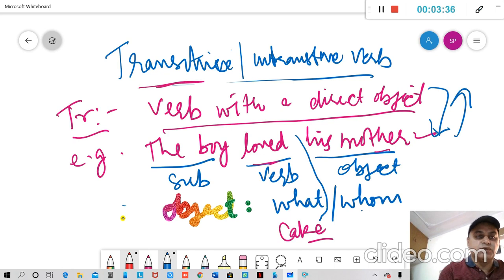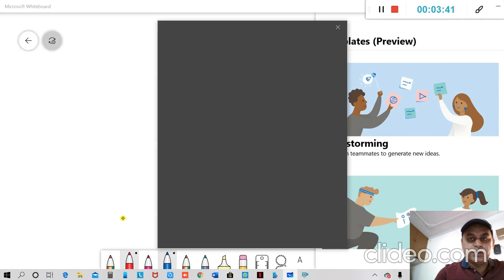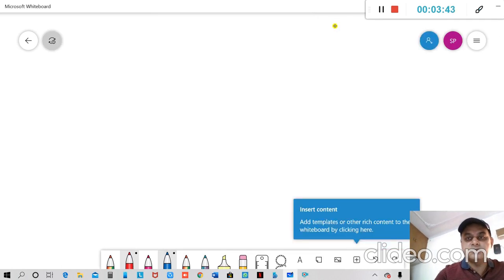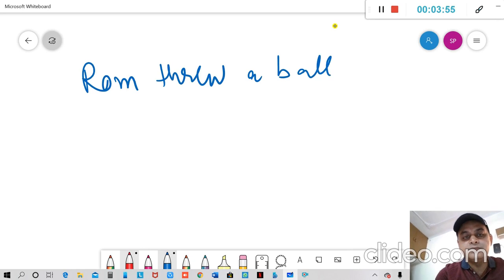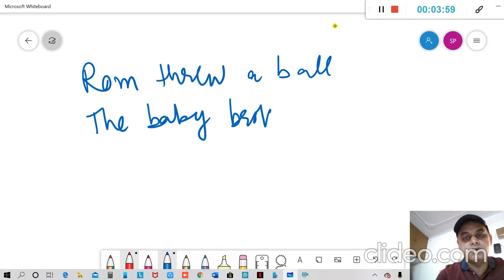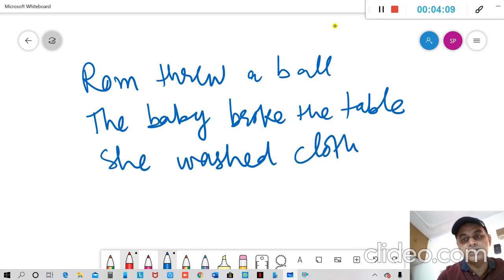Let us take a few more examples of this transitive verb. Ram threw a ball, or the baby broke the table, or she washed clothes.